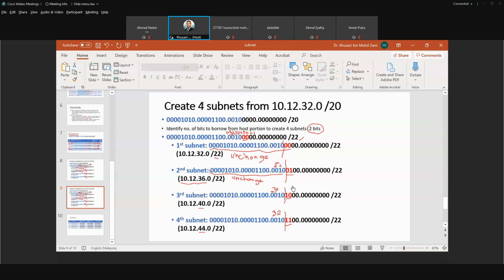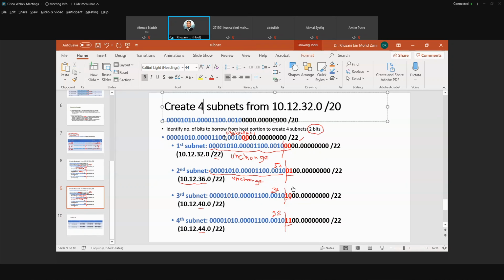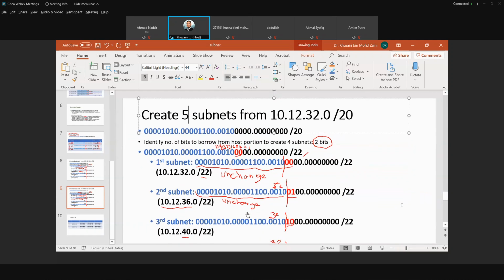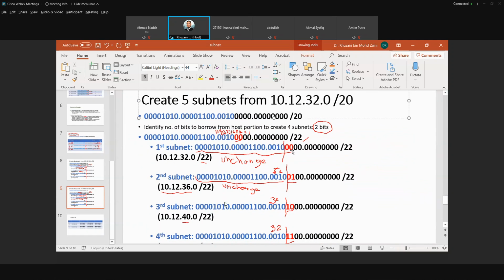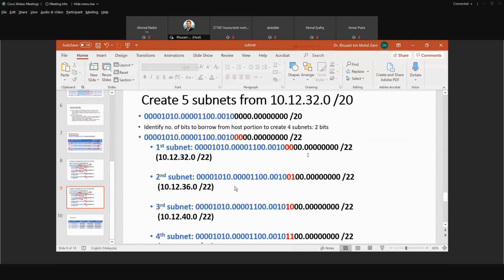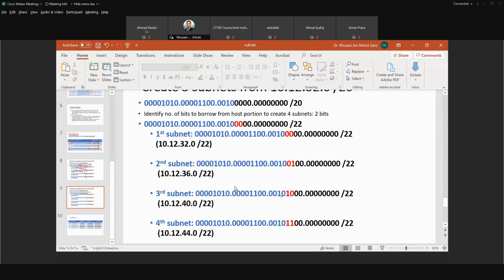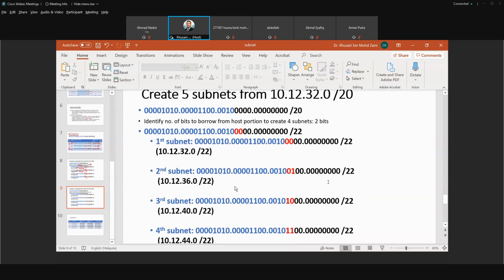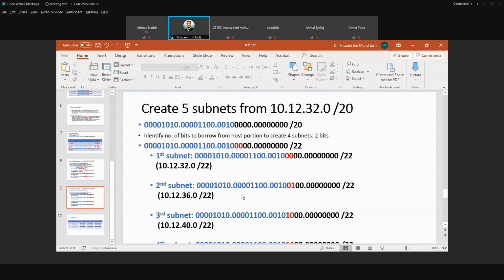Let's say I want to create 5 subnets. We do it together. We want to create 5 subnets.